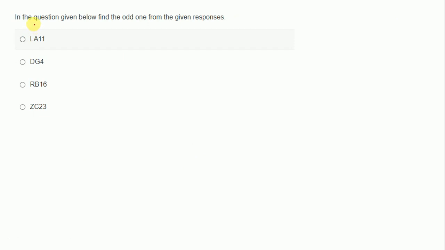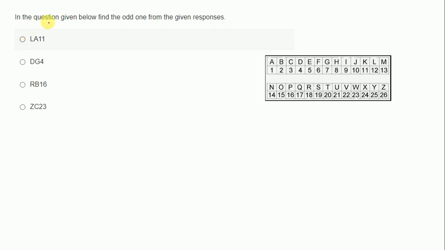Now, in the question given below, find the odd one out from the given responses. So LA. The positional number of L is equal to 12. LA, 12, and for A it is 1. So 12 minus 1 is equal to 11. And here it is written 11. So it is following. Now for D and G. For D it is 4. For G it is 7. So 7 minus 4 is equal to 3. But here it is written 4. So this will be odd.